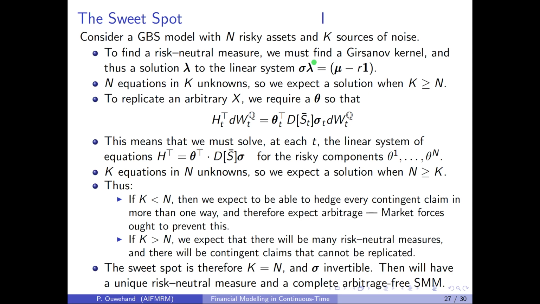Here lambda has the same dimension as the Brownian motion, in other words capital K, and sigma is an n by K matrix, and thus we have n equations in K unknowns. Heuristically speaking, we expect such a system to have a solution when the number of unknowns exceeds the number of equations, in other words when K is greater than or equal to n. If K is strictly greater than n, we expect there to be infinitely many solutions.